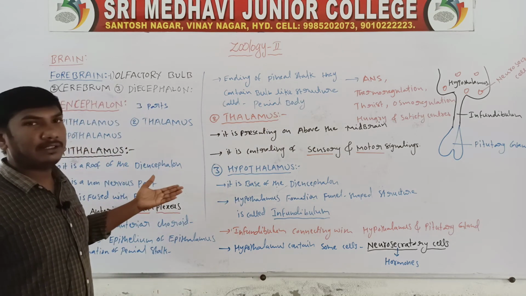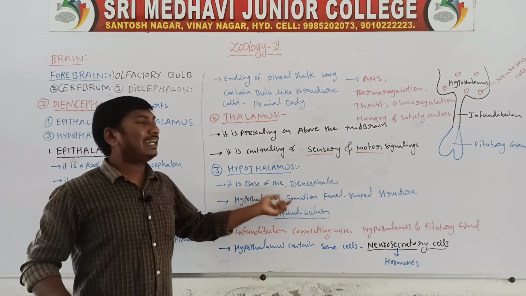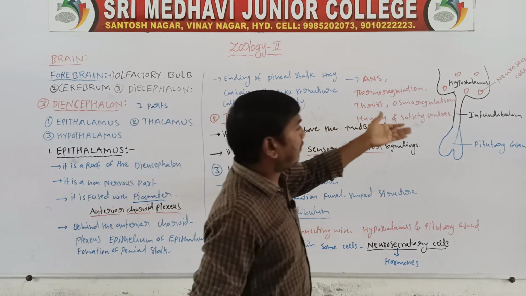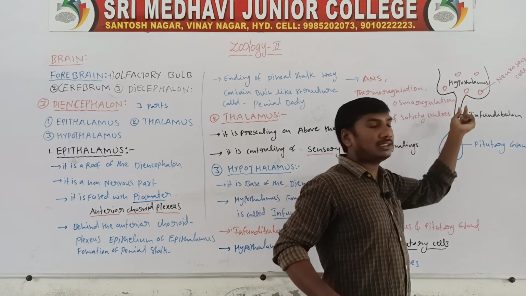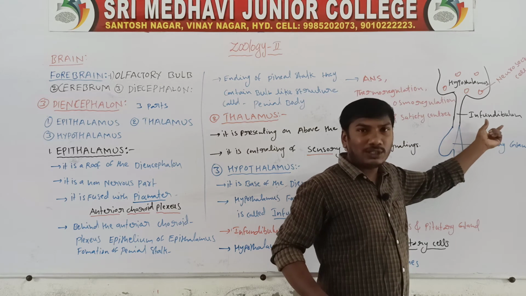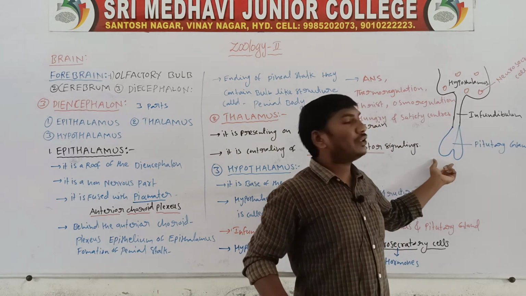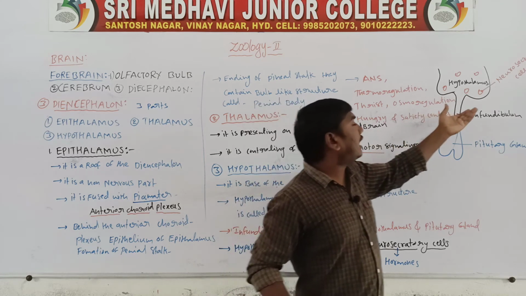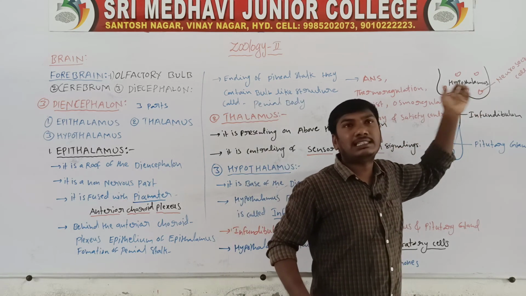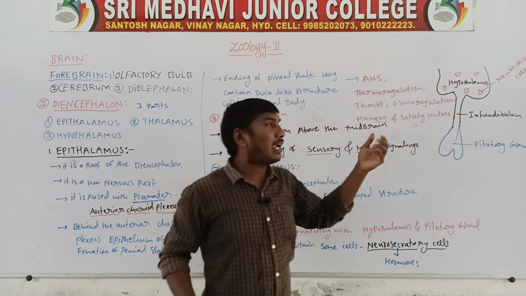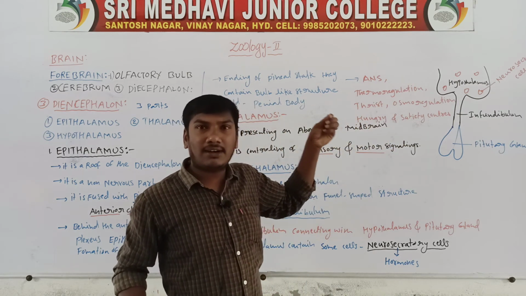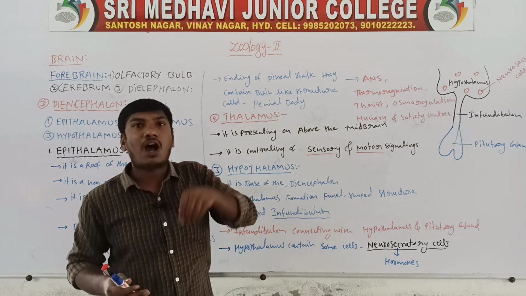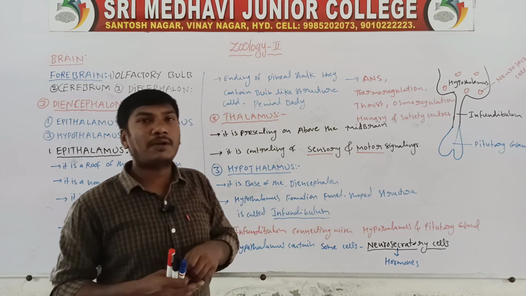Once revised, the hypothalamus is the base of the diencephalon. The posterior side of the hypothalamus forms a funnel shaped structure called the infundibulum. The infundibulum is connecting to the pituitary gland. The hypothalamus contains cells called neurosecretory cells. The neurosecretory cells secrete hormones.